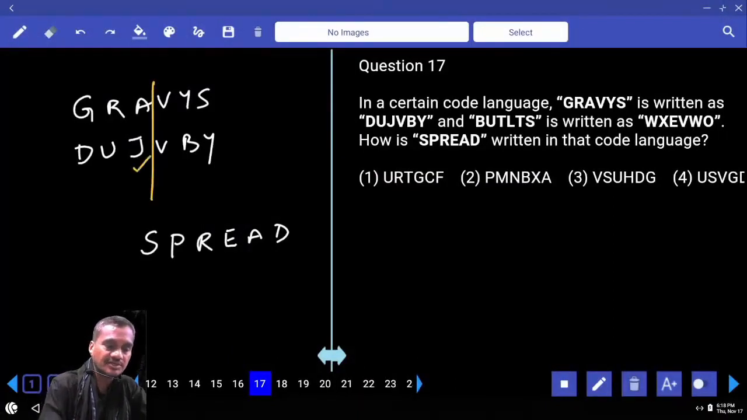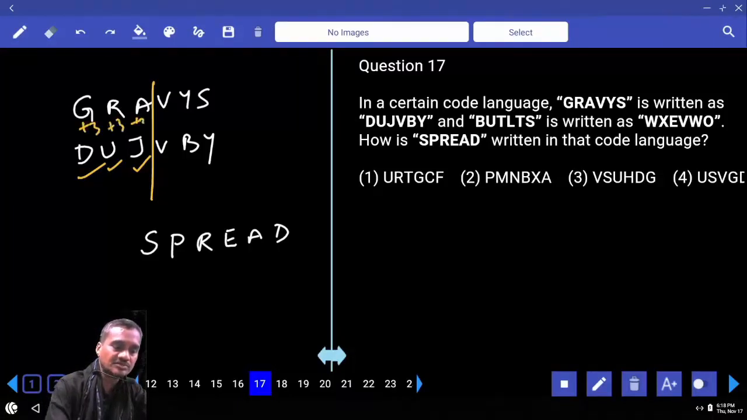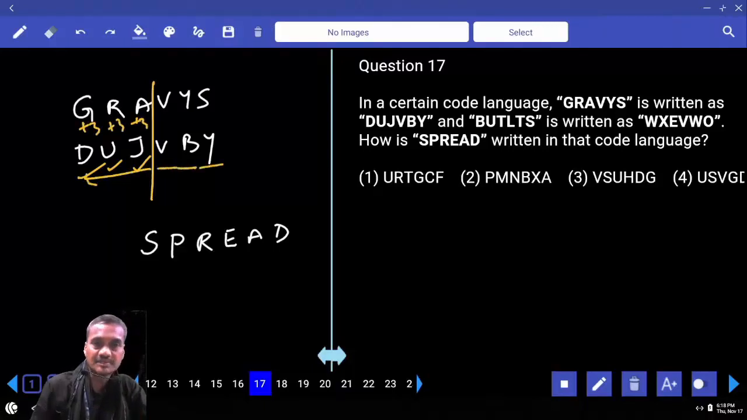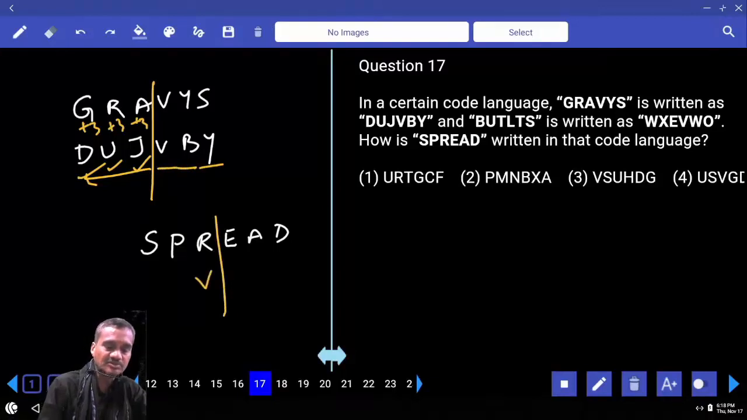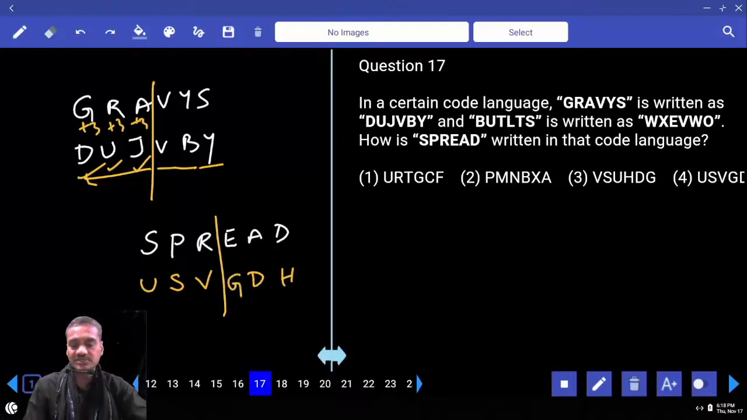J. J is here. R plus 3, A plus 3. Now plus 3, plus 3, plus 3, and the first half letters were reversed. And similarly V plus 3, Y plus 3, S plus 3. Did it fit or not? And similarly S plus 3, 19 plus 3, 22. And P plus 3, 16 plus 3, 19. 18 plus 3, 21. And 5 plus 3, 8. 1 plus 3, 4. And D plus 3 is G. USVGDH. USVGDH, choice 4. 17.